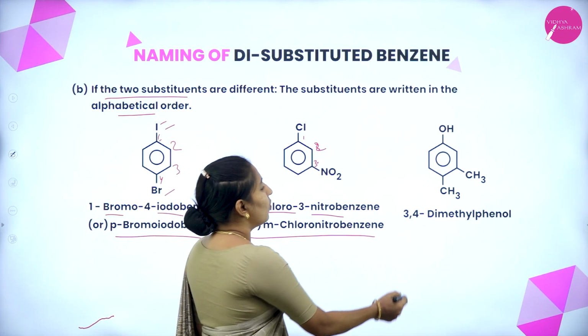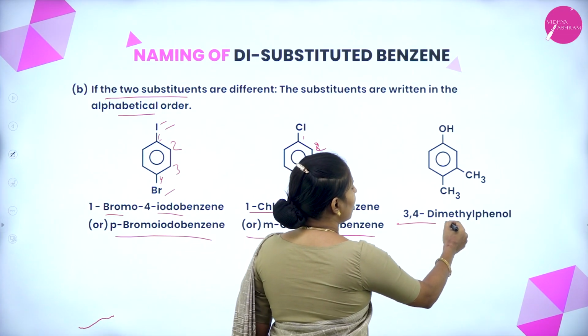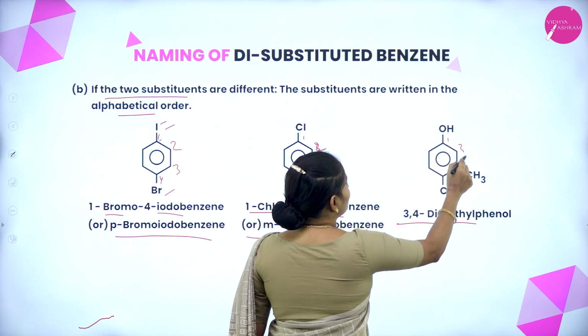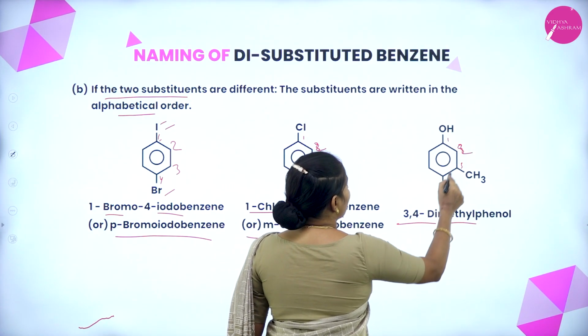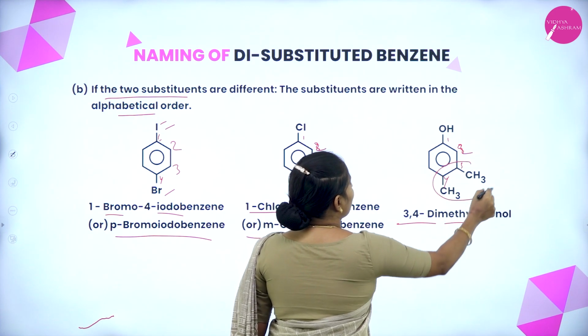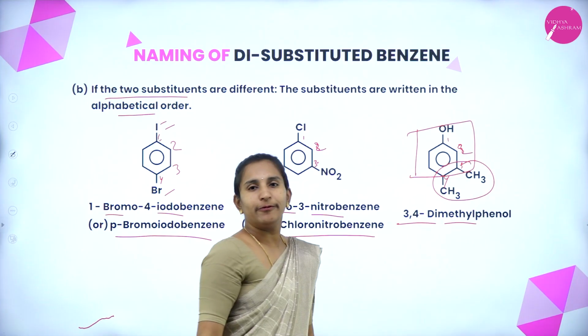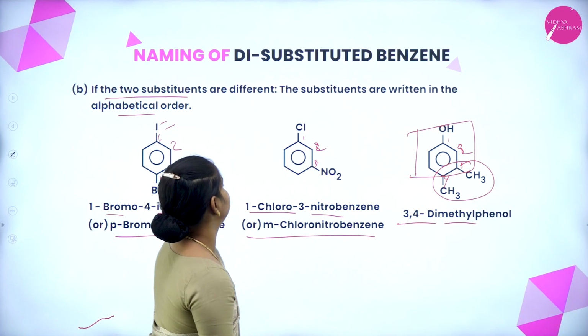Here is 3,4-dimethylphenol, numbering 1, 2, 3, 4. This compound we call phenol.